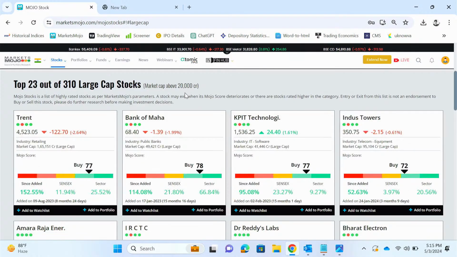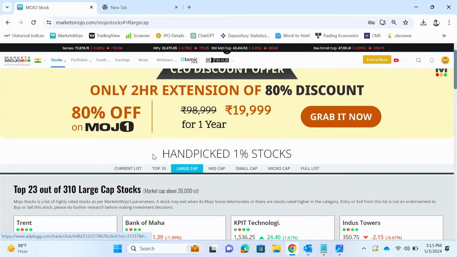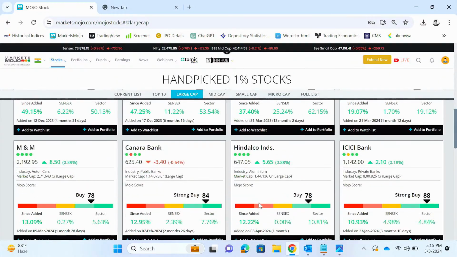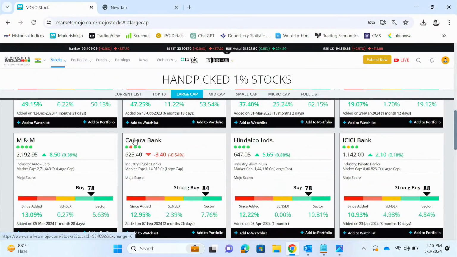Then you can also filter them by large cap. Suppose you are in Mojo stocks and you want only large caps, you can go into large cap and check out our stocks over here. Just click any one of them and the earlier page will open, like how I did it for Tata Motors. That page will open.